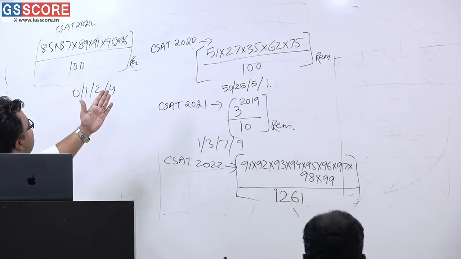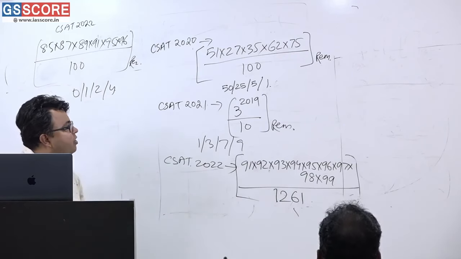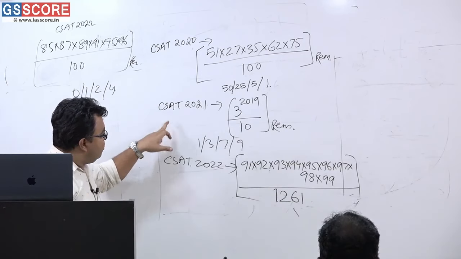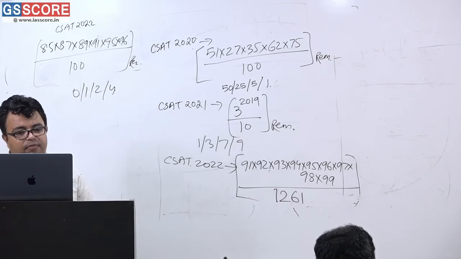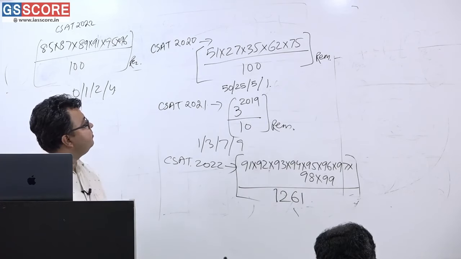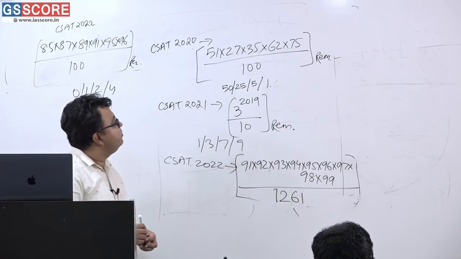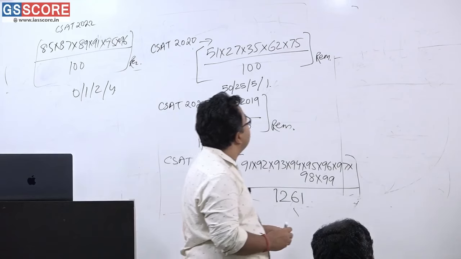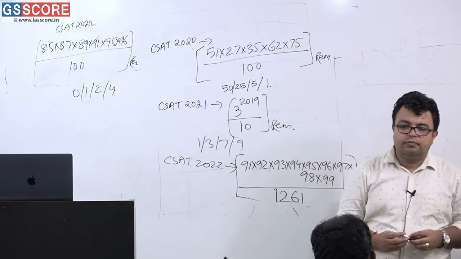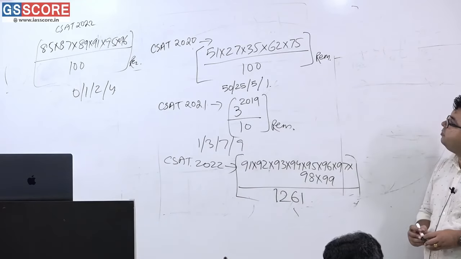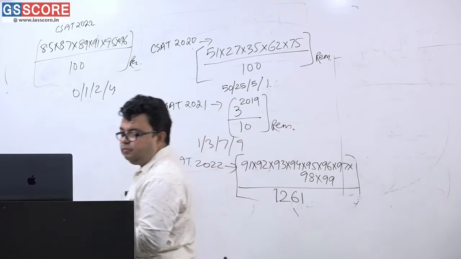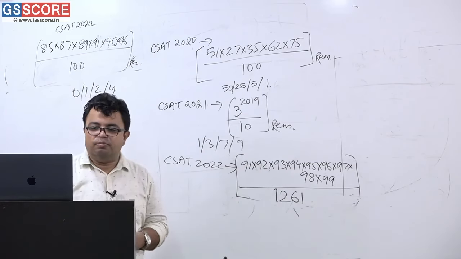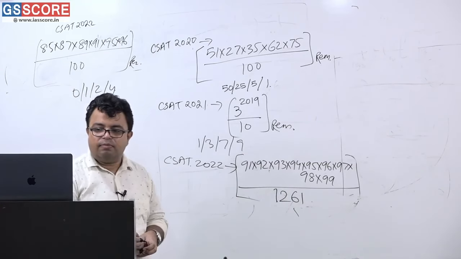Leave CSAT 2020 question as of now, first question as of now, but try to do these 3 questions. Leave the first question as of now, but try to do these questions.